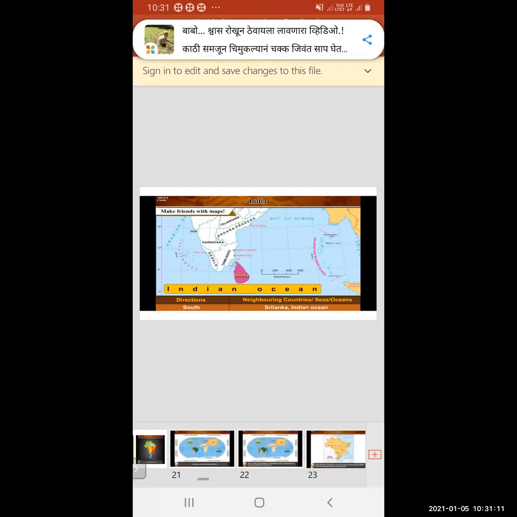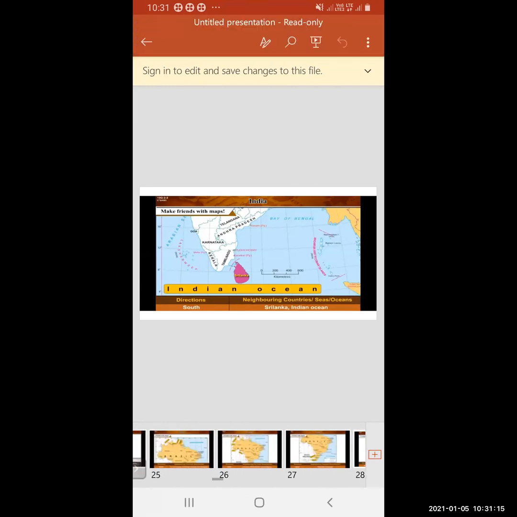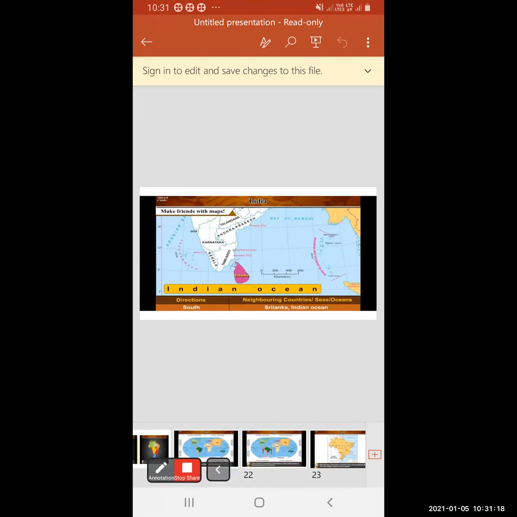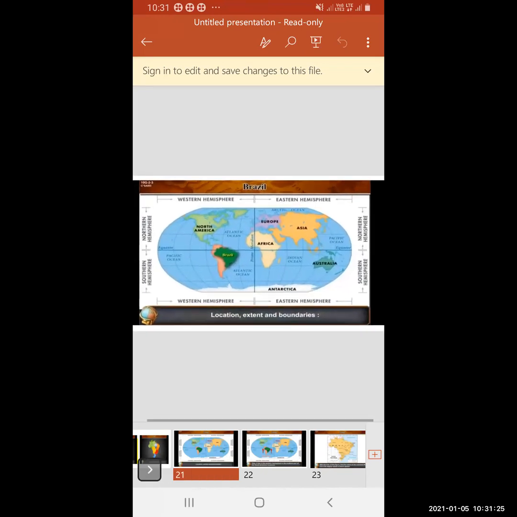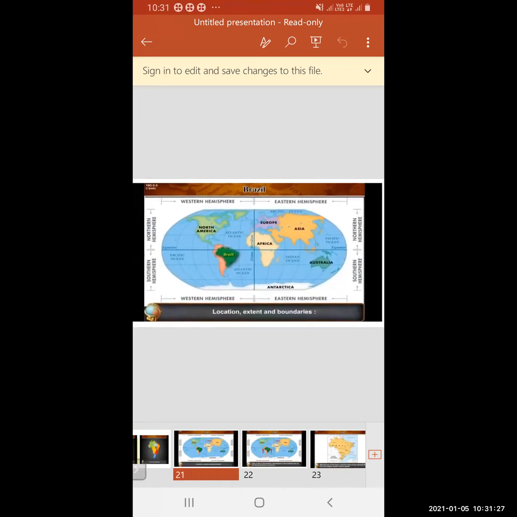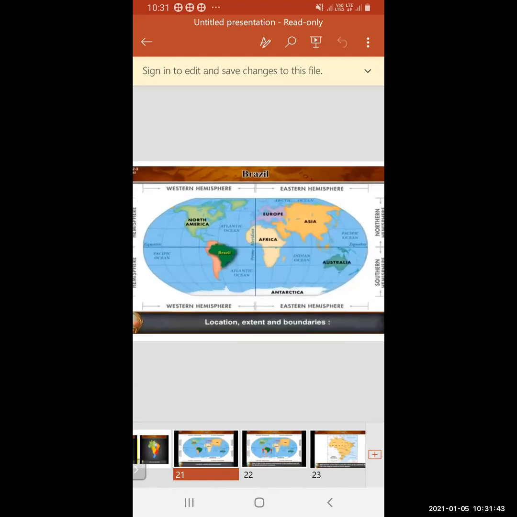Now we will see Brazil. Now see, you can see Brazil in that green color. Towards the left, you can see the Western Hemisphere. See, it is in the Western Hemisphere and a little part of it is in the Northern Hemisphere. You can see this, Brazil.